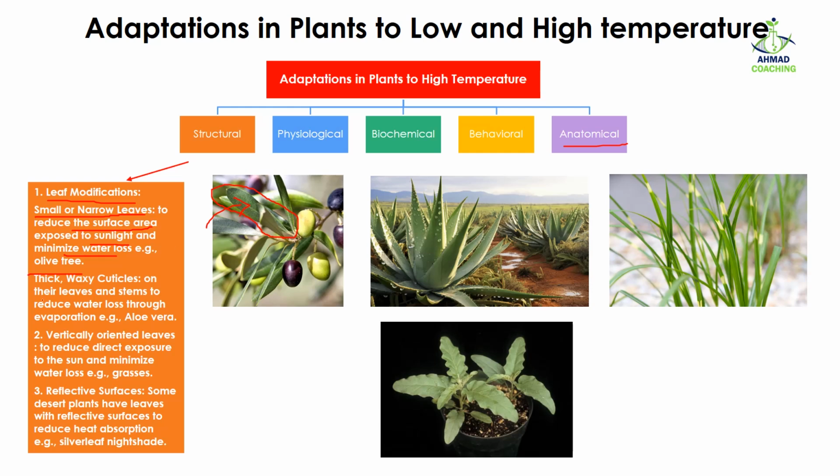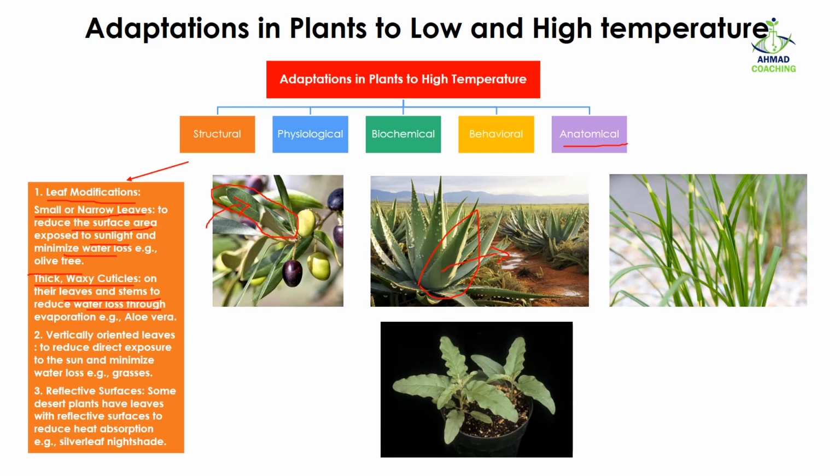Another leaf adaptation includes a thick waxy cuticle on their leaves and stems. The plants have a thick waxy cuticle on their leaves and stems so that they can reduce the water loss through evaporation, which is the case in aloe vera, which has a cuticle, and this cuticle is not allowing the water to evaporate easily. Then comes the vertically oriented leaves.